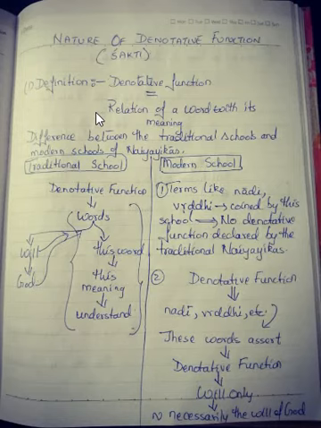So they say, coined by this school, that there is no denotative function as declared by the traditional Nayayikas. They said that denotative function takes place through Nadi, that means the presence of time. Then you will have to even see what kind of improvisations are there. The vriddhis are there through that particular time factor also, side by side. So that is the difference between the Prachin school and the Navya Nyaya school. These words, Nadi, vriddhi, etc., assert the denotative function.